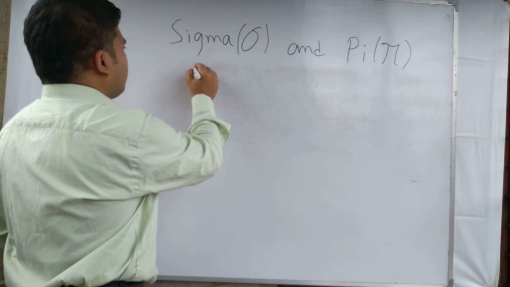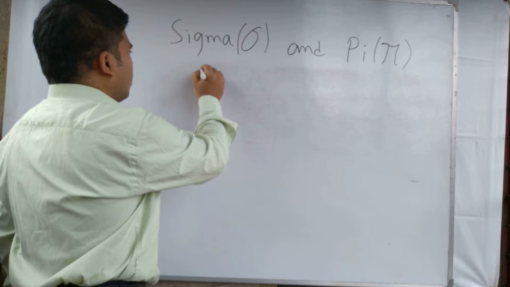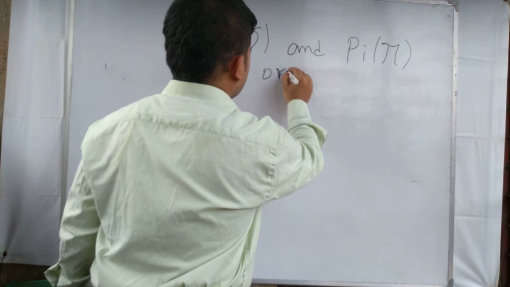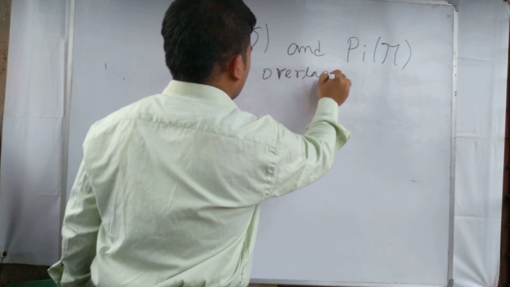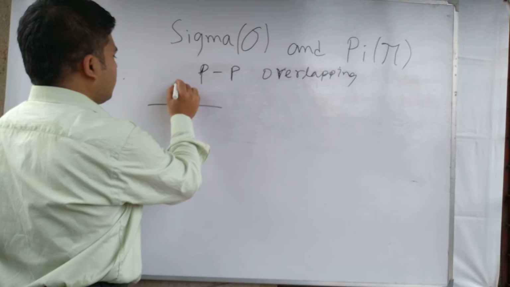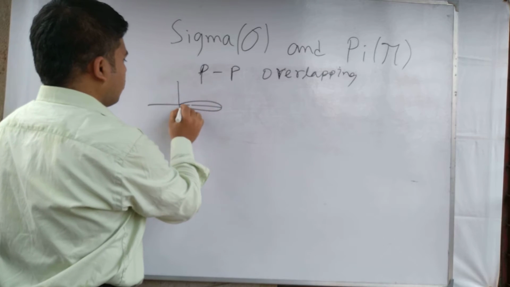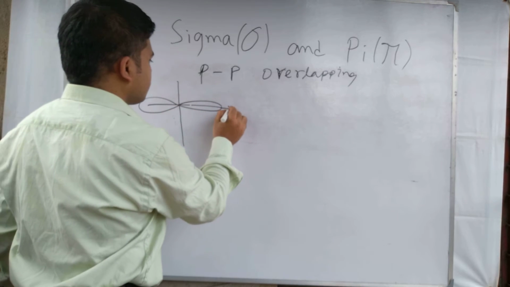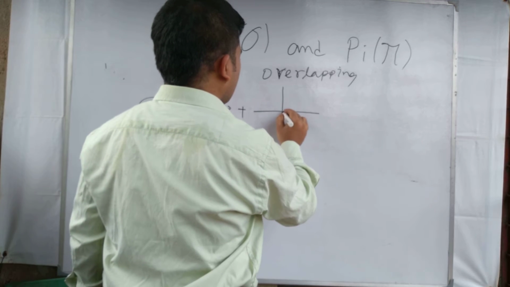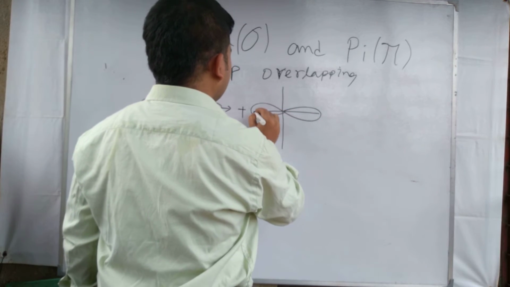Now we are talking about pp overlap. pp overlapping means a p orbital of an atom overlaps with another p orbital.